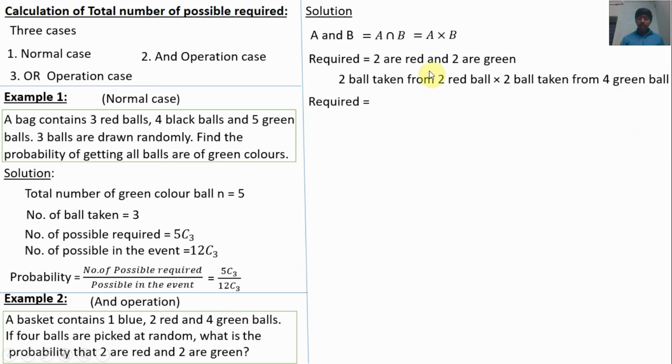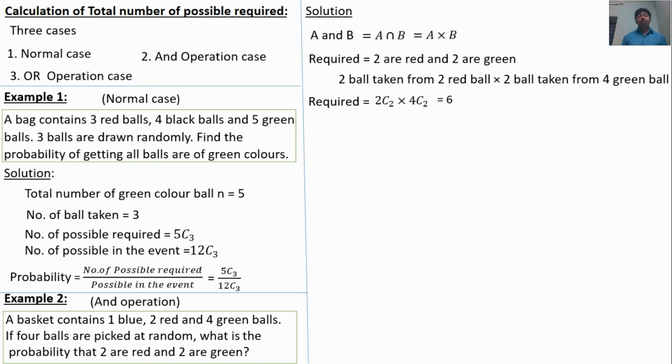Mathematically, with the formula approach, 2C2 into 4C2, because the total green balls are 4 and 2 are taken. 2C2 is 1, 4C2 is 6, so we get the answer as 6.